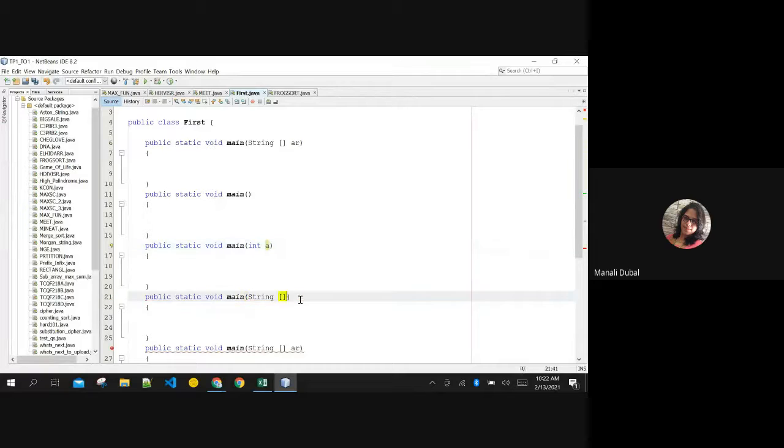I am creating one more main here which has double x and float f, for example. I am creating one more main here which has double x again and some string s. This is actually multiple mains, right? But the parameter list is different, then this is okay. But if you have the same parameter list as the main function itself, then this is a mismatch.